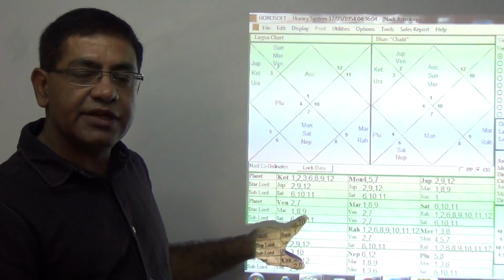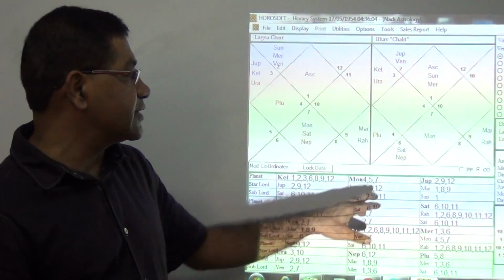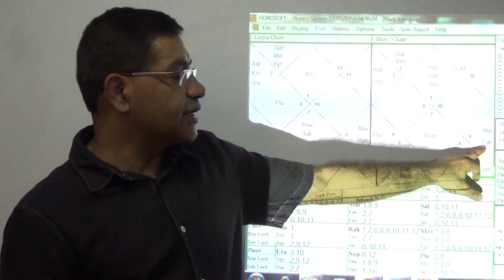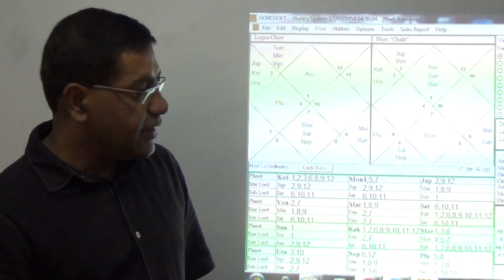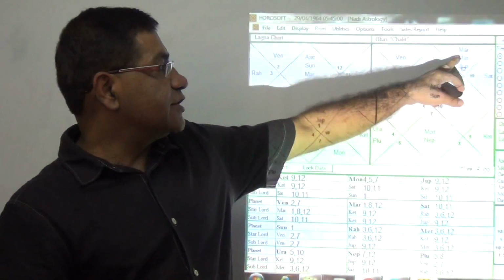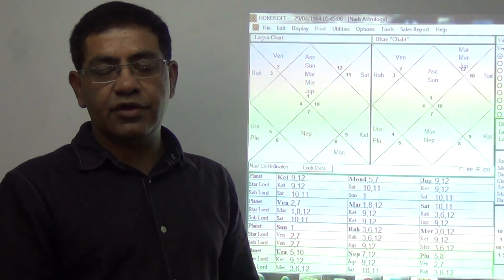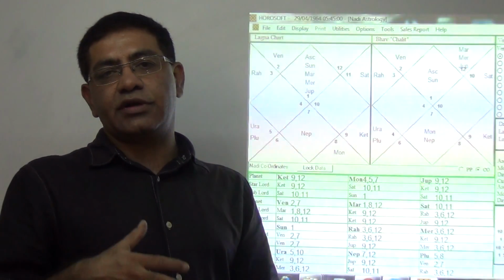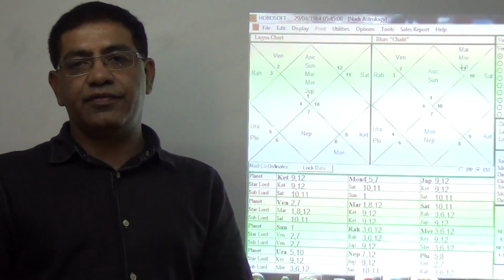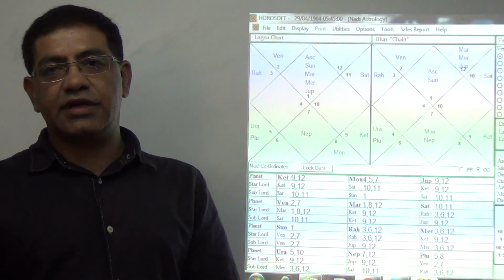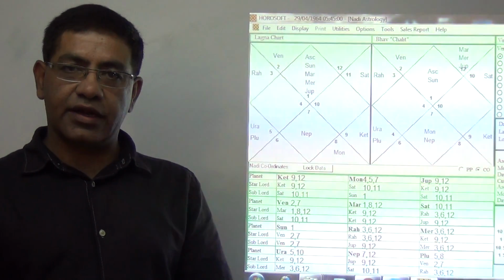In one chart Mars is placed in the 9th house and Saturn in the 6th house, and in the other, Mars is in the 12th house and Saturn in the 11th house, so the results have to be different. These things they don't take into consideration, and the results which you find are incorrect.